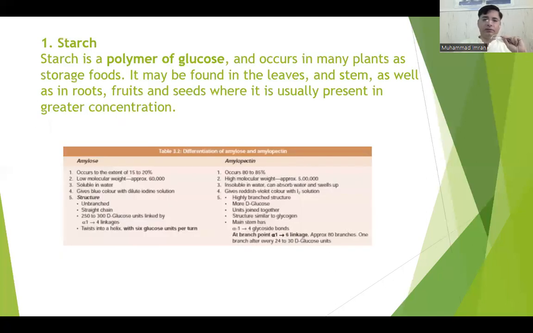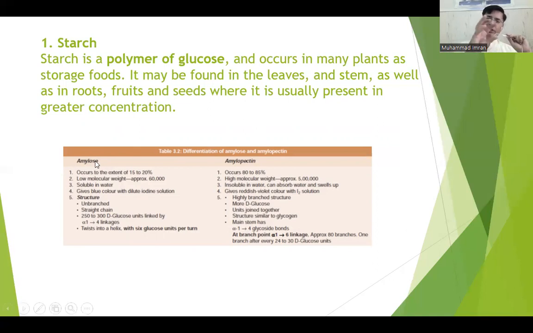Starch is a polymer of glucose that occurs in many plants as a storage food, and it is stored in the leaf, stem, as well as root, fruits, and seeds, where it is usually present in greater concentration. Mostly, it is present in the grains and tubers. Potato tuber contains a lot of starch. Starch is composed of two units: one is amylose and the other is amylopectin.